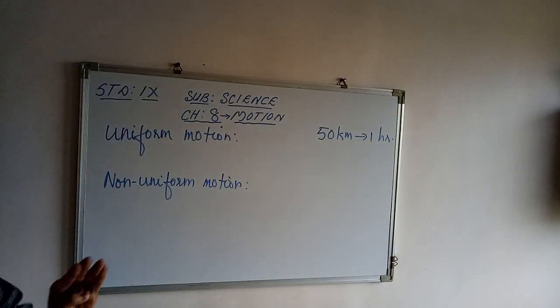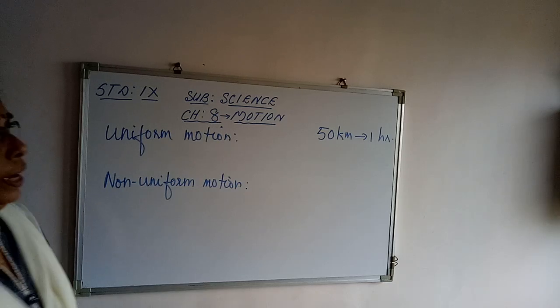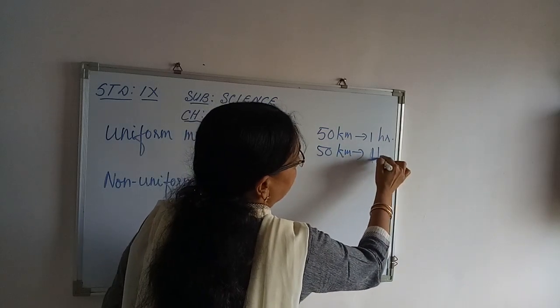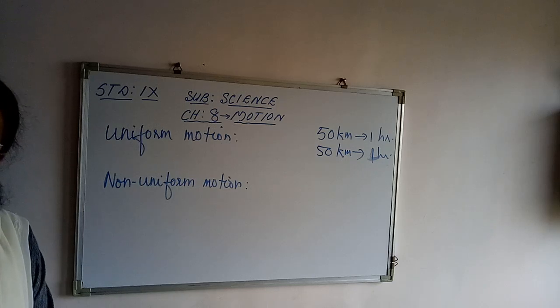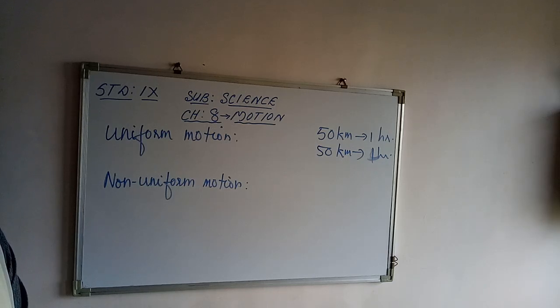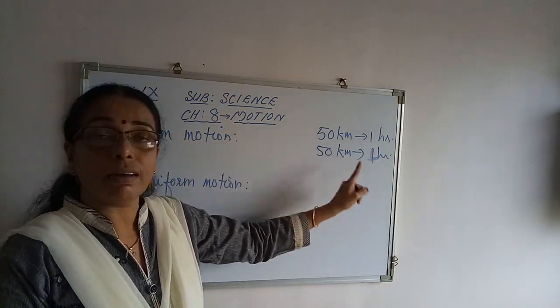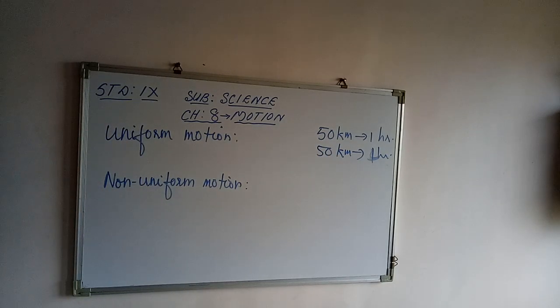In the first 1 hour, the vehicle covers a distance of 50 kilometers. The next 1 hour also, it covers 50 kilometers. The third hour also, it covers 50 kilometers. That means the distance covered by the vehicle is the same in equal intervals of time. Every 1 hour, the distance covered is 50 kilometers. Then such type of motion is called uniform motion.